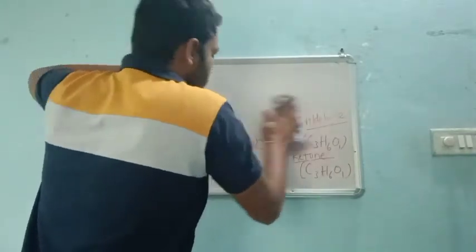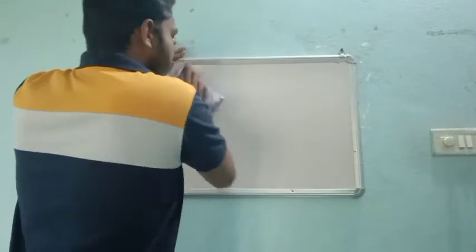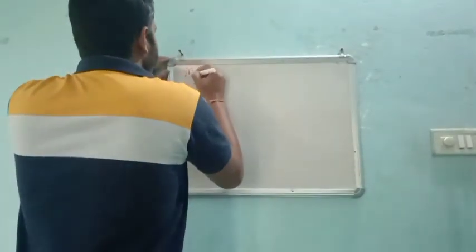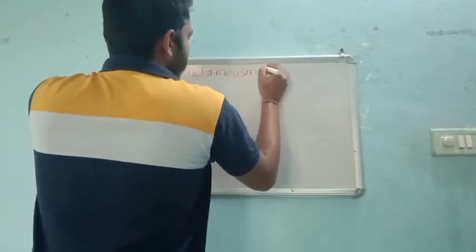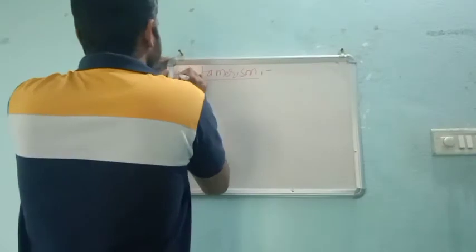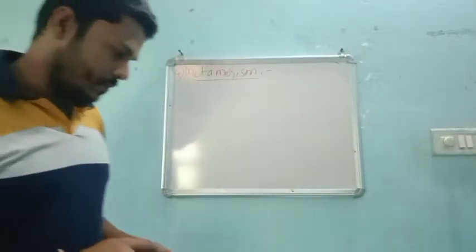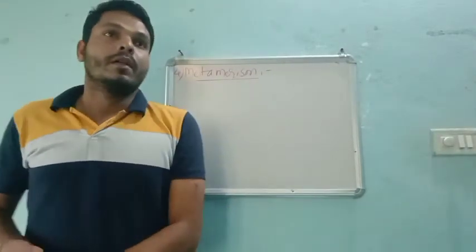So the last type of structural isomerism is metamerism. This is the fourth type of structural isomerism.